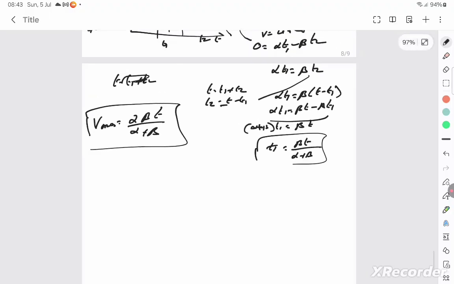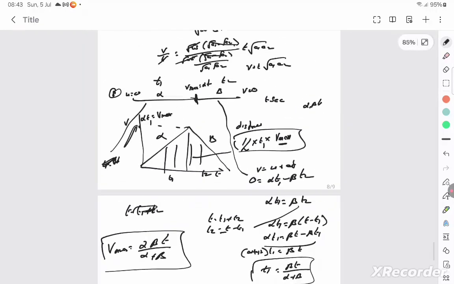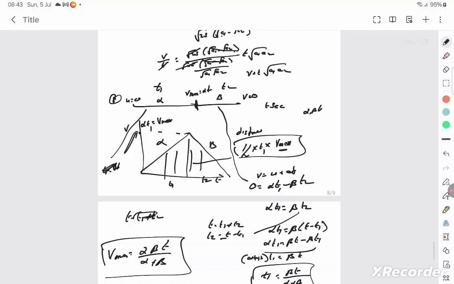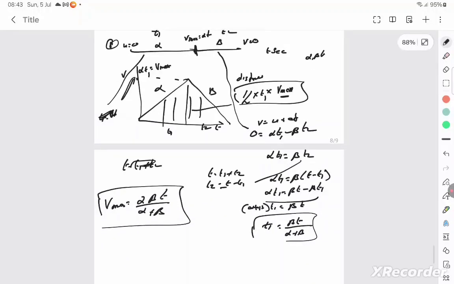V maximum. What is the question? Is the distance traveled, right?